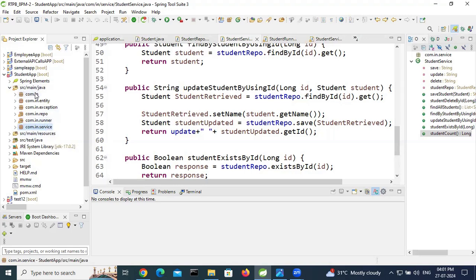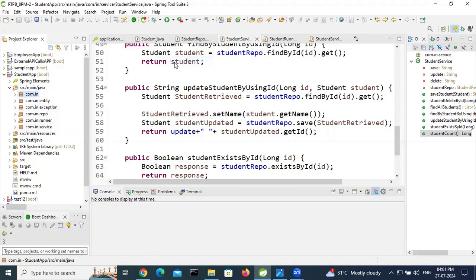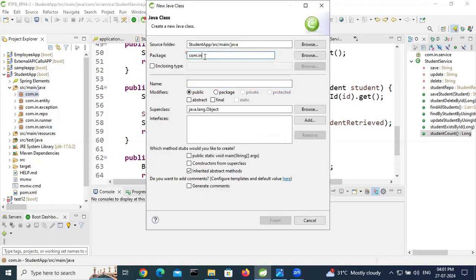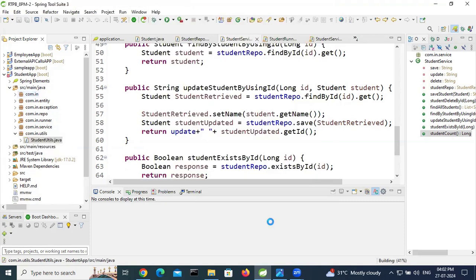So create one util package, new, class, com.in.utils. This is StudentUtils, finish.